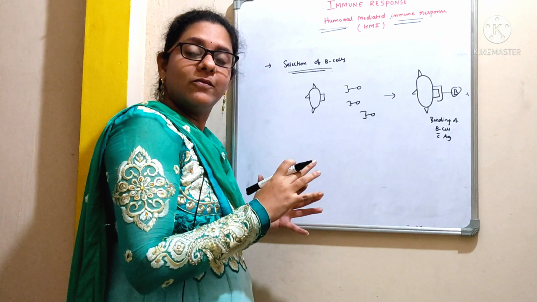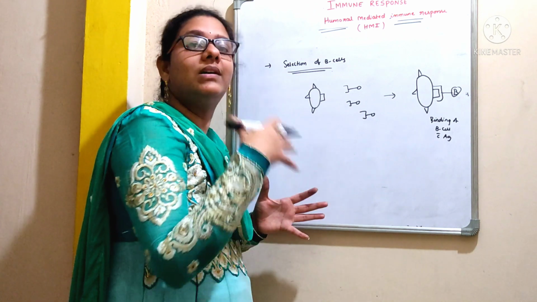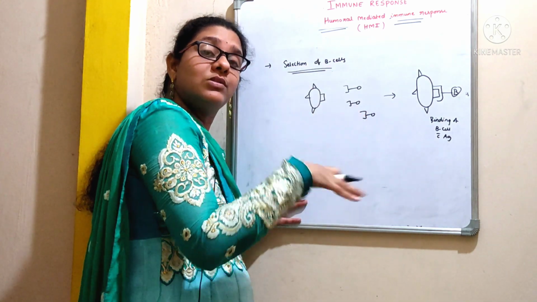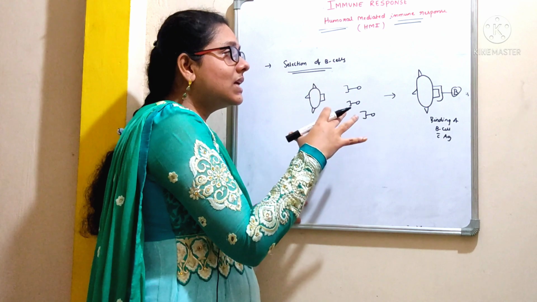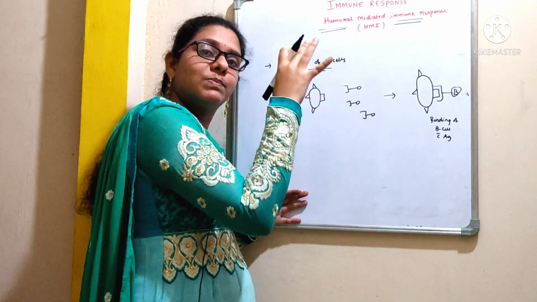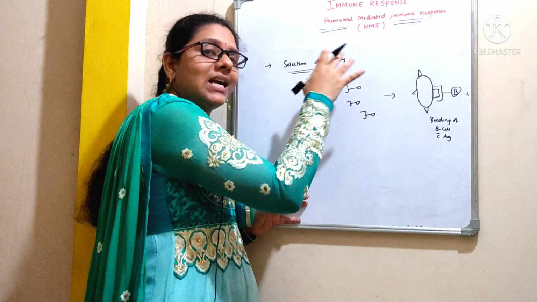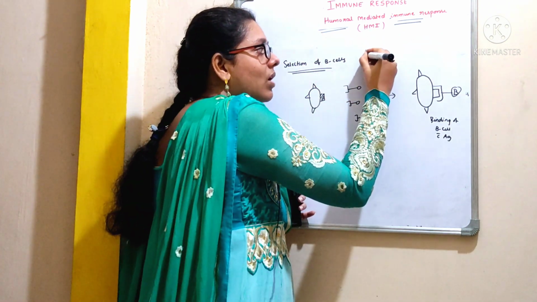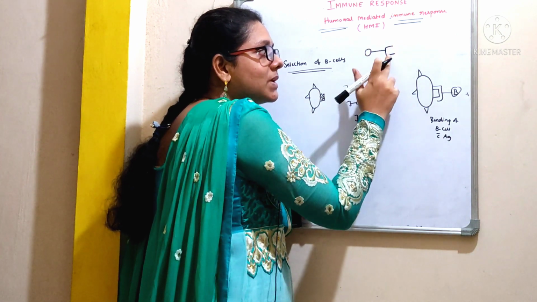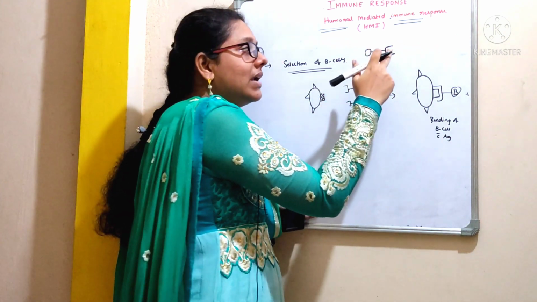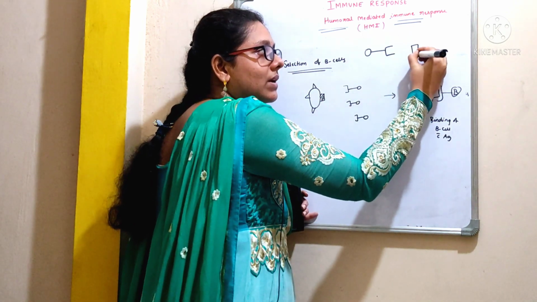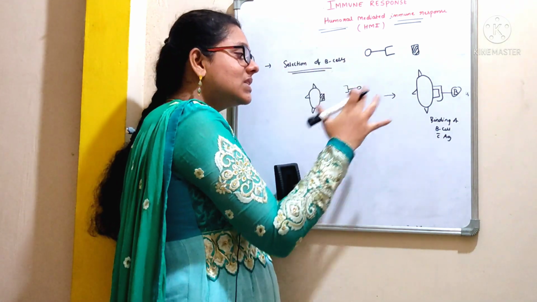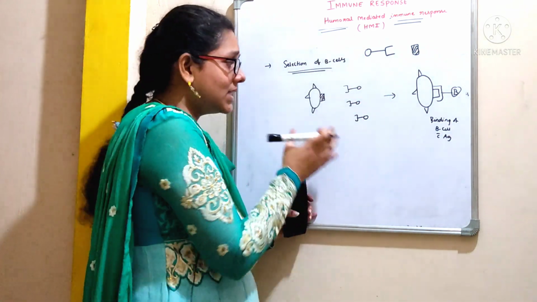Our immune system will have a variety of B cells with a variety of receptors. So the selection of B cells is very important from those numerous varieties of B cells, because here each B cell will have a specific receptor on its surface. That specific receptor should match with the epitope of an antigen, right? As we already discussed, the B cell will carry a specific receptor on its surface, and it should come in contact with the antigen. So in the process of selection of a B cell, our immune system will have a variety of B cells. See, look at the picture.